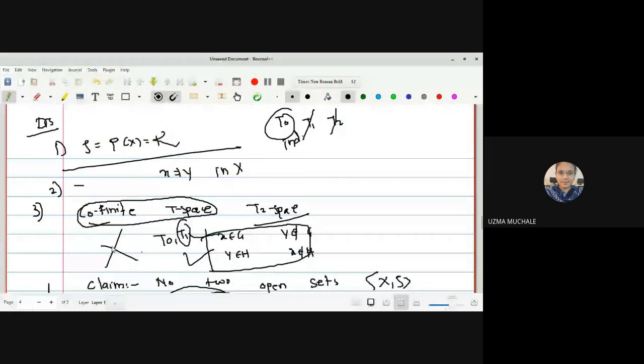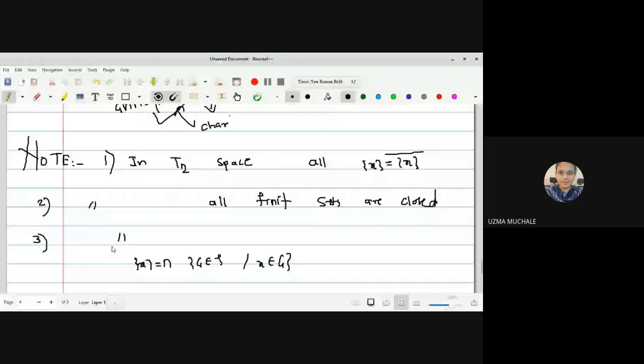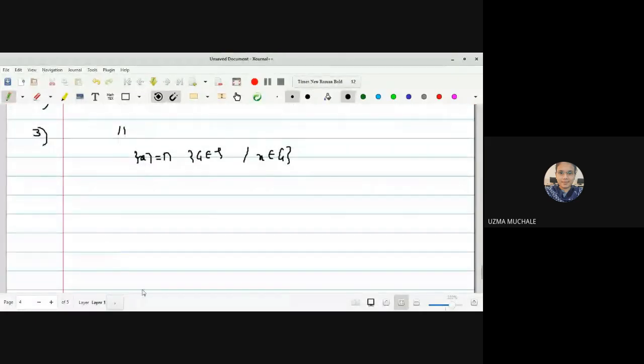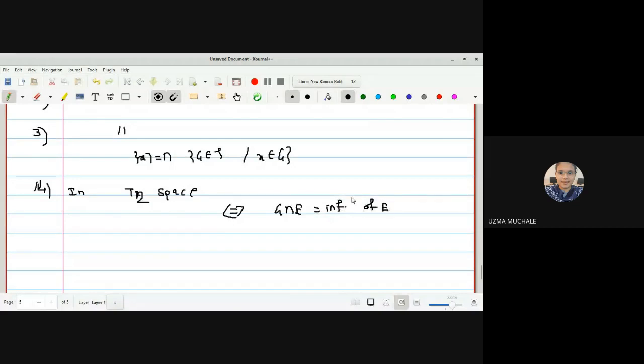The fourth property which we have proved in T1, so simply I am writing the same thing for T2. What we have proved just now: it is a T2 space if and only if G intersection E contains infinitely many elements of E. Okay?